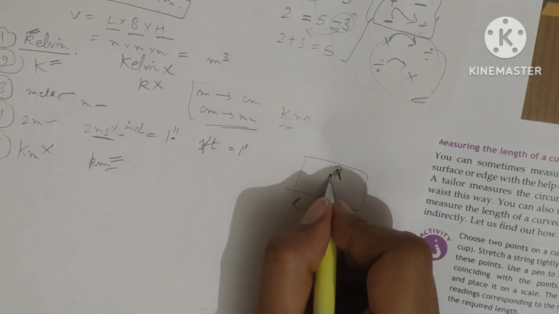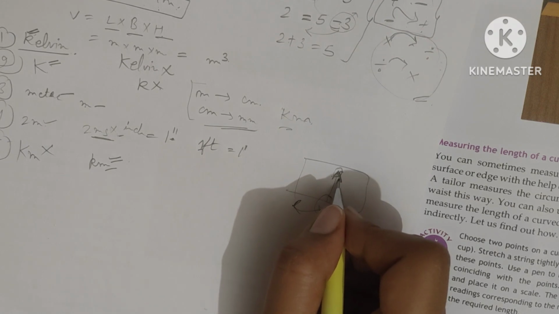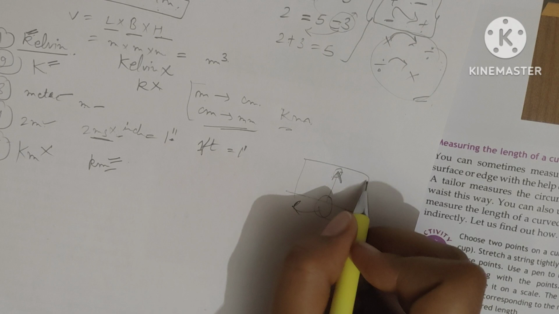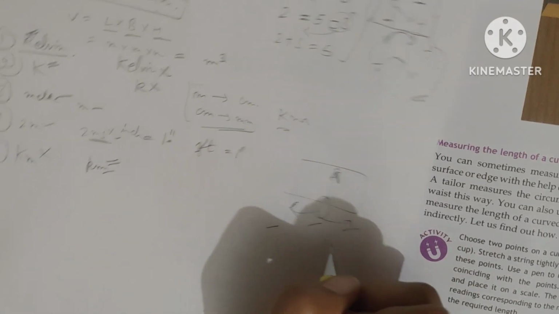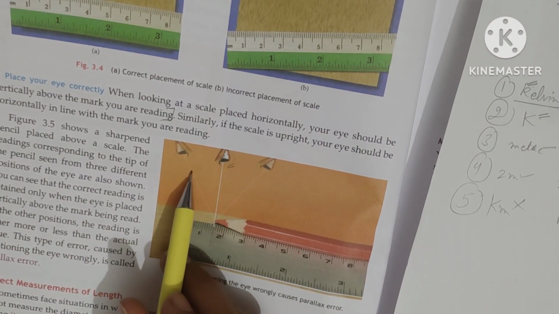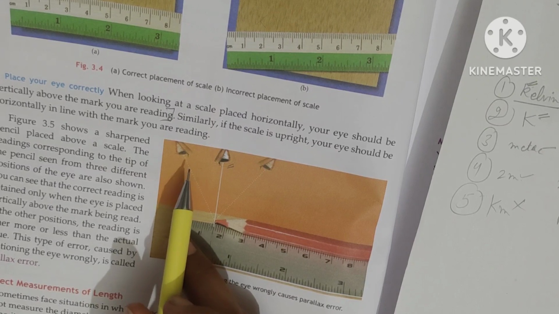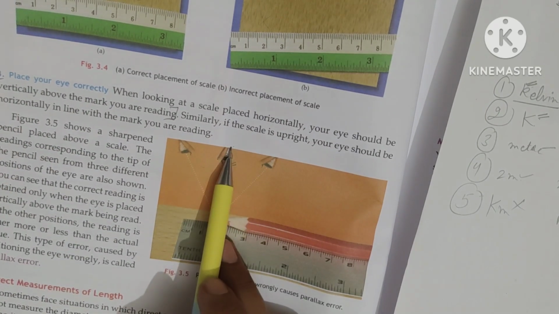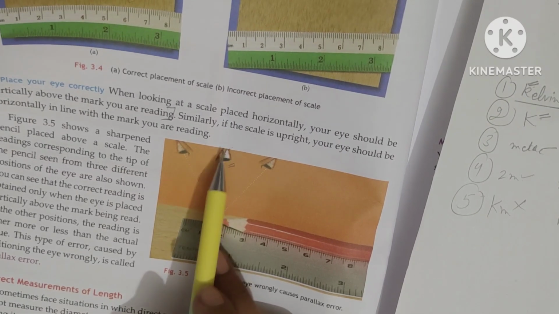The position of the hand will keep changing, and I will see a different reading. All the three positions will give me different readings. You can check this at home also. The same is the case in the measurement of the pencil with the help of the ruler. So place your eye correctly, properly in front of the scale from where we need to take the reading.